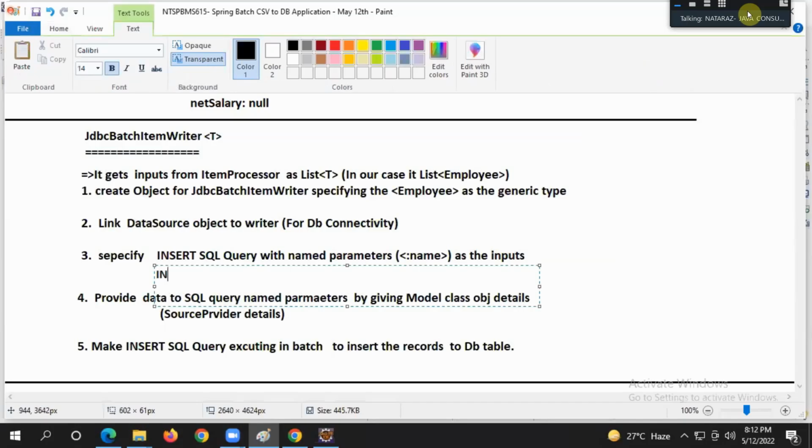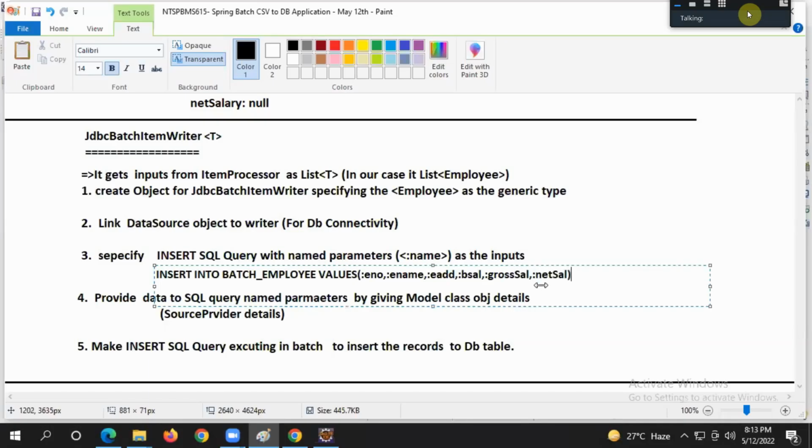Here, what am I going to do? Insert into batch underscore employee values colon ENO, colon E name, colon EADD, colon B sal, colon gross sal, colon net sal. The colon indicates the name of the named parameter. You know that.